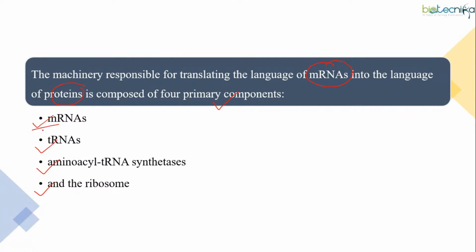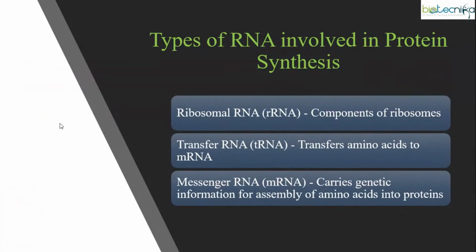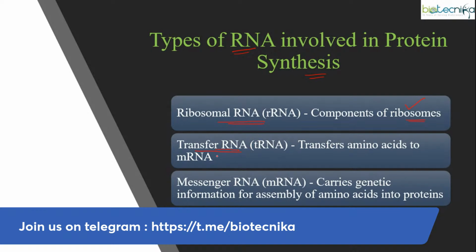The first point which I am going to explain is RNA. We have three types of RNAs involved in protein synthesis. What are those RNAs? The first one is ribosomal RNA. Ribosomal RNA, as the name indicates, is a component of ribosomes, meaning these RNAs reside within the ribosomes. The second one is transfer RNA. Transfer RNA, as the name indicates, is transferring something. So what does it transfer? It transfers amino acids to the corresponding mRNA.